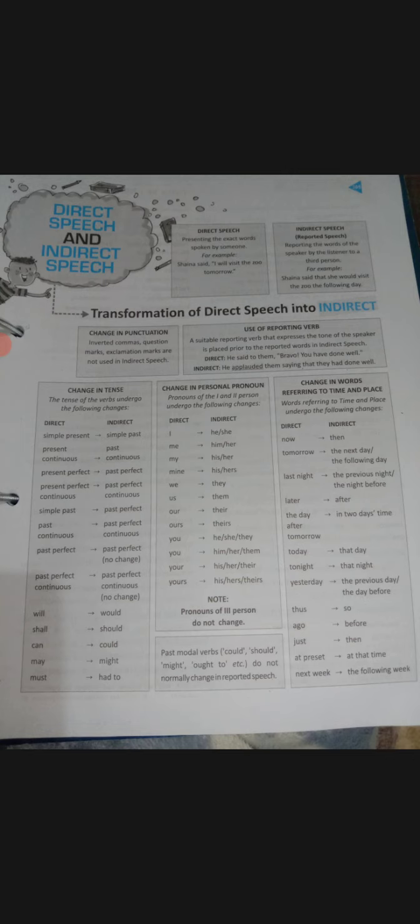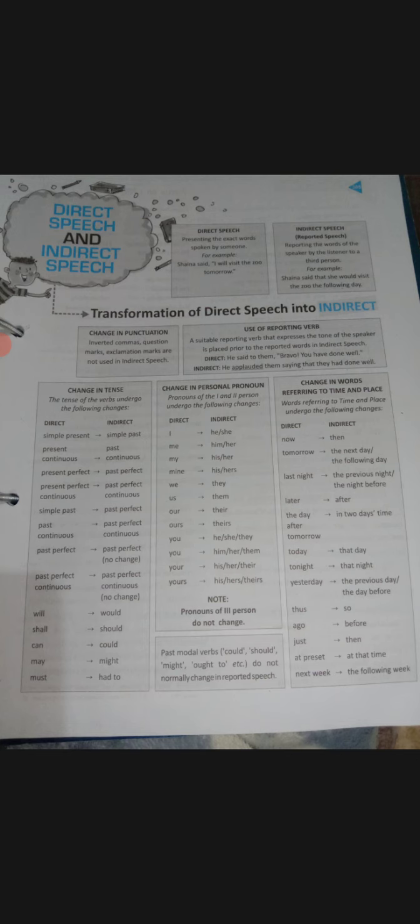You are speaking about Seema's house. So how will you write for Seema's house? Our will convert into their. Seema said that their house was very big, because we have to change the simple present into simple past. Is it clear?